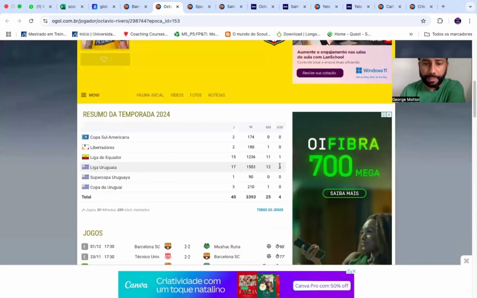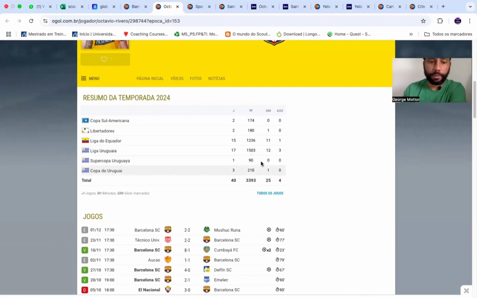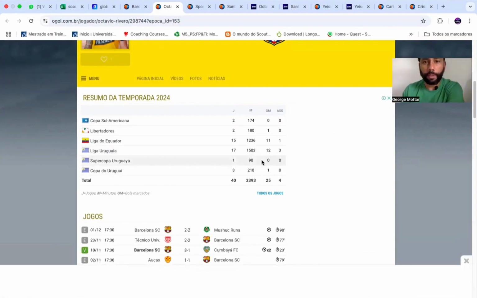For example, this year, 40 games, 25 goals, 4 assists, a pretty good number, right? So we should check out the situations. In the Libertadores, he played 2 matches and scored 1 goal. Then this year, he also played in the Players League and the Uruguayan League, with 15 games, 11 goals, and 17 games, 12 goals. So in the same year, in 2 different leagues, he managed to perform very well, right?